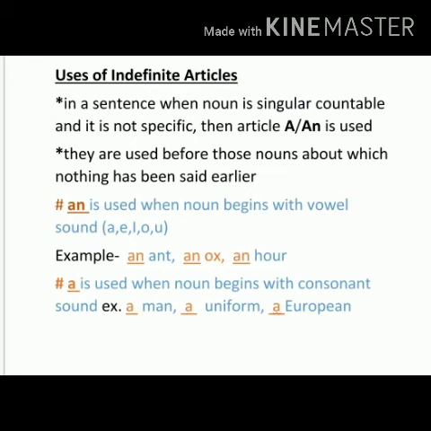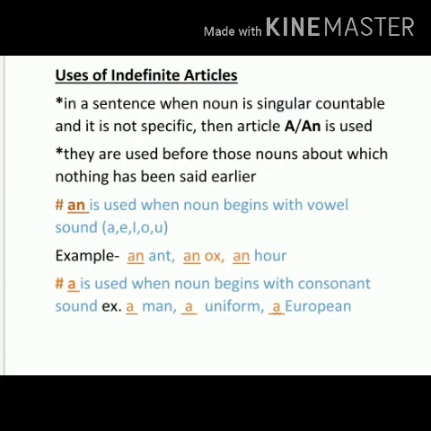The sound of any swar that comes will be your vowel sound. So before that we will write an. For example, an ant, an ox, an hour. Hour starts with the letter H, but we do not pronounce the H, we say hour. So it is a vowel sound.